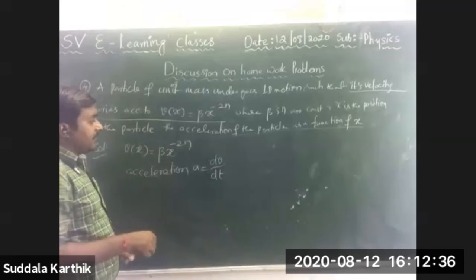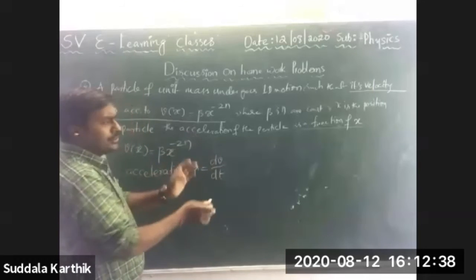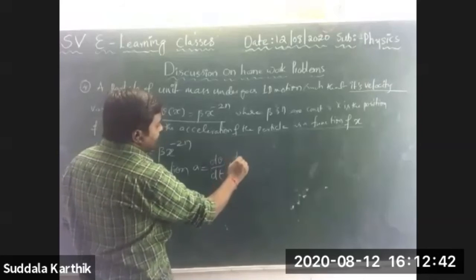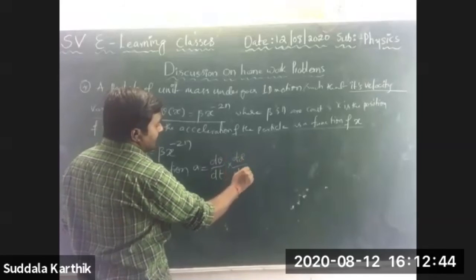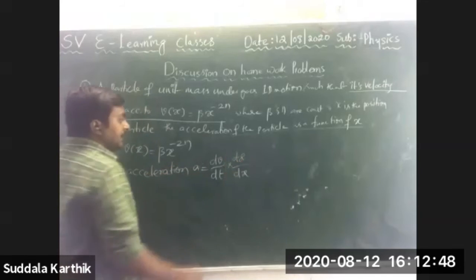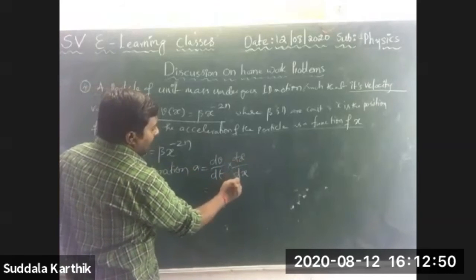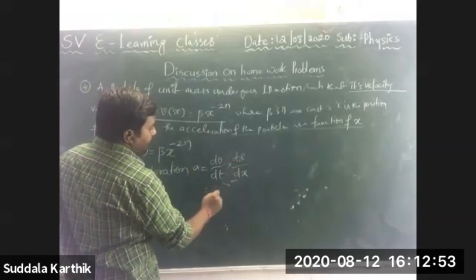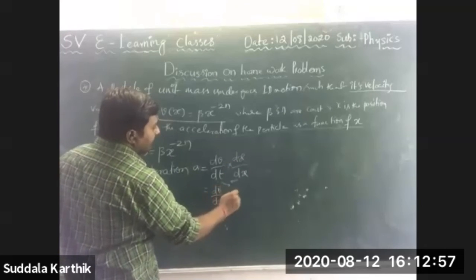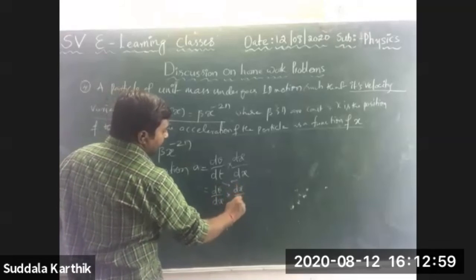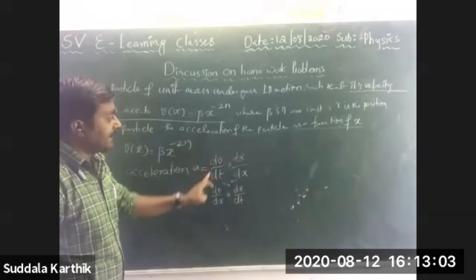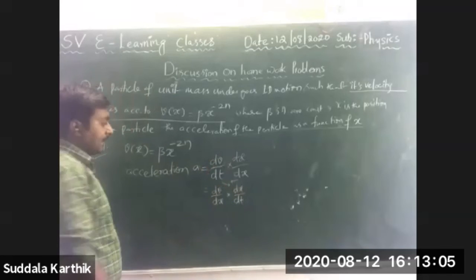For that purpose, what do you have to do? First of all, you have to convert it into some other form. I am multiplying with dx and dividing with dx. I gave this discussion in the classroom also, but I am giving it again. Then I am interchanging these two terms: dv by dx into dx by dt.